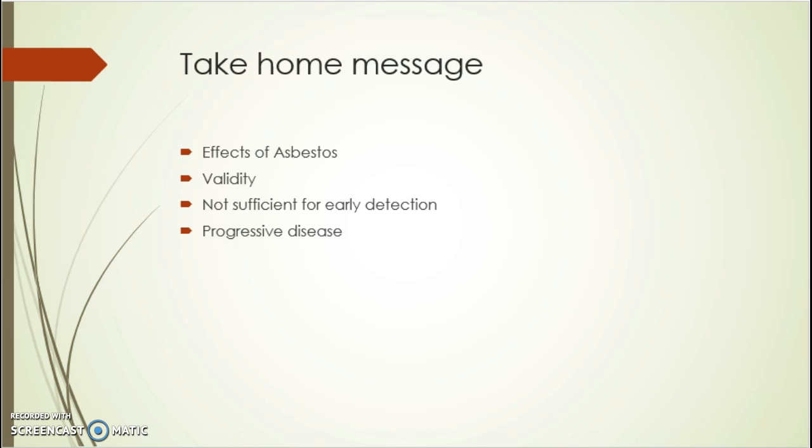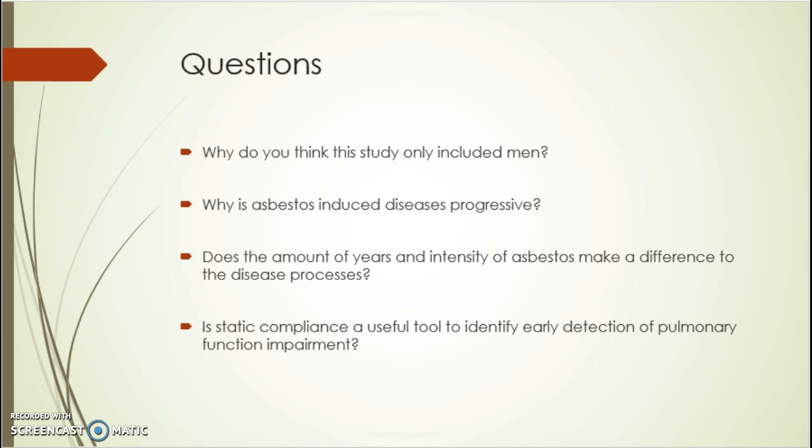Unfortunately, static compliance is not an early indicator. Asbestosis and visceral pleural fibrosis did show significant decreases in static lung compliance, diffusing capacity, and vital capacity, but the sensitivity in reduced static lung measurements was inadequately low and even lower in reference values. Because asbestos causes progressive diseases, the patient will have further complications later in life and will need further medical attention throughout their later years. Questions after reading this article.